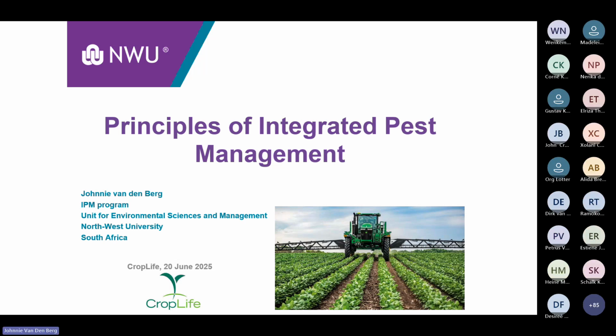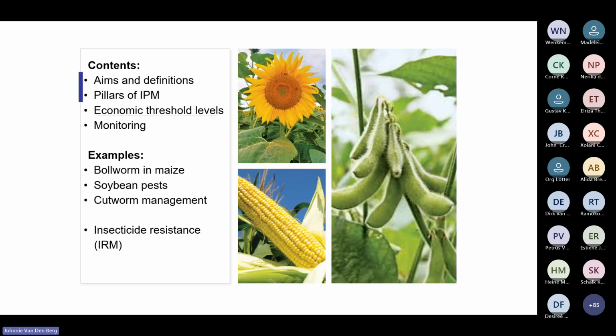So I'm going to present on the principles of integrated pest management today. And in this process, I want to deal with a little bit of the theory behind IPM.